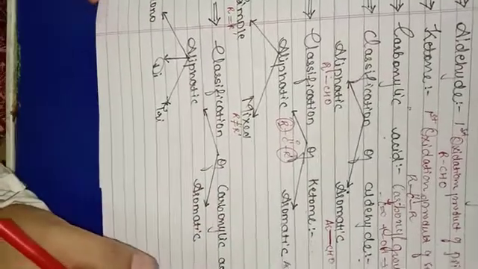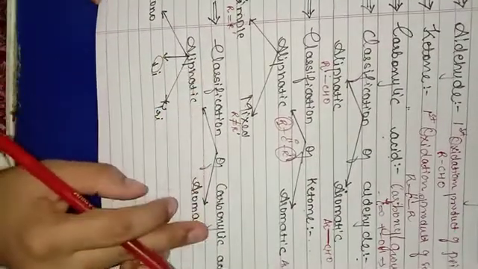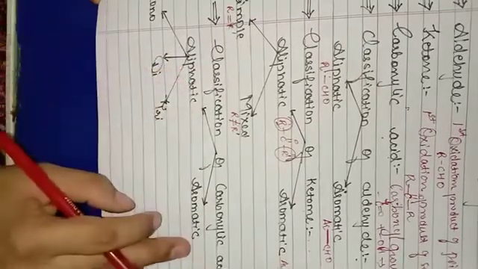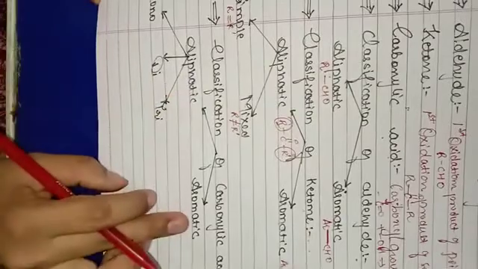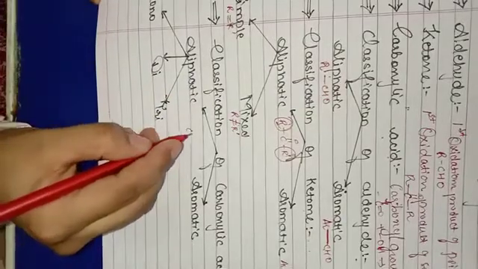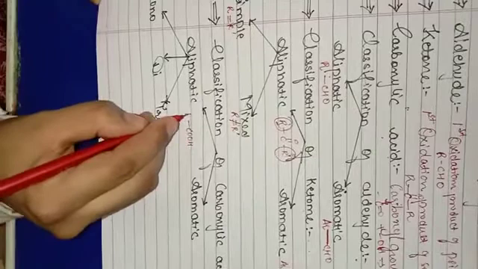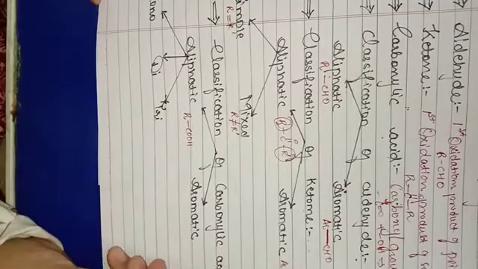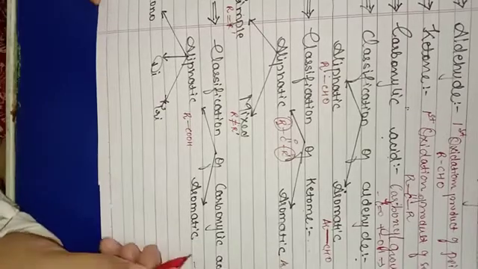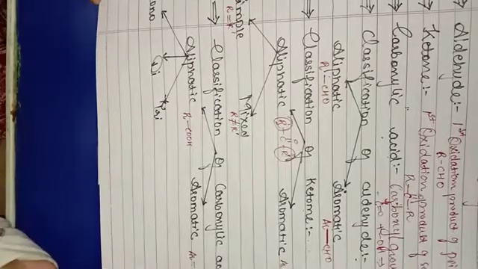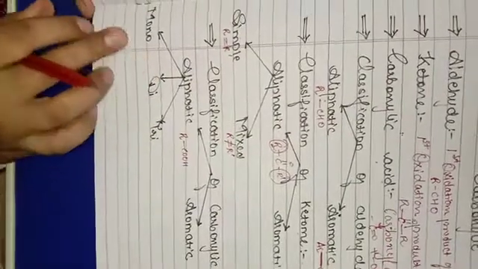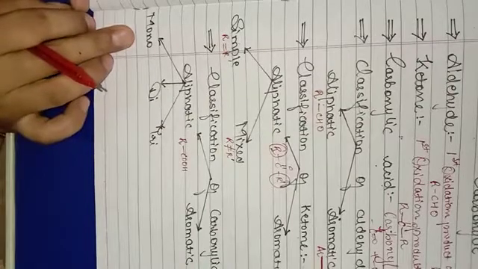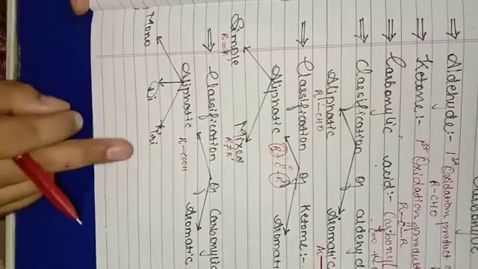The last is classification of carboxylic acid. It has been classified into two types, aliphatic and aromatic. Aliphatic, when the functional group is attached to an aliphatic compound. Aromatic, when the functional group is attached to an aromatic compound. Aliphatic carboxylic acid is further classified into three types, mono, di, tri.